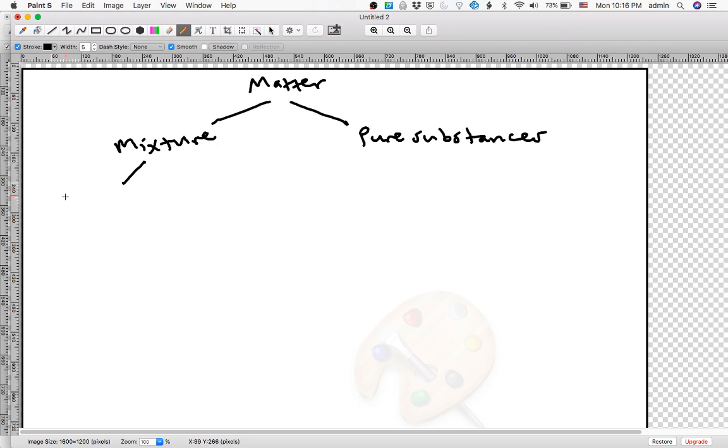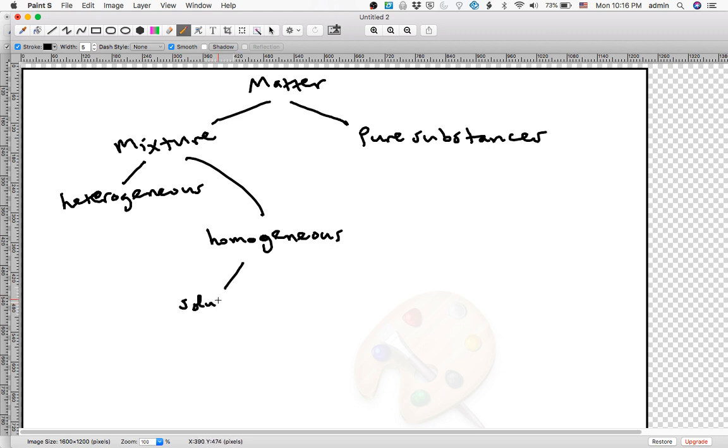Now, if the matter is in mixtures, there are two kinds of mixtures. There are heterogeneous mixtures, and there are homogeneous mixtures. And if you have a homogeneous mixture, there can be solutions and there can be colloids.